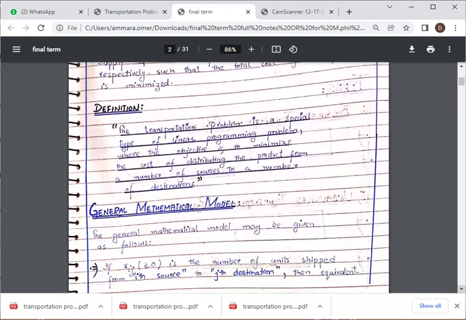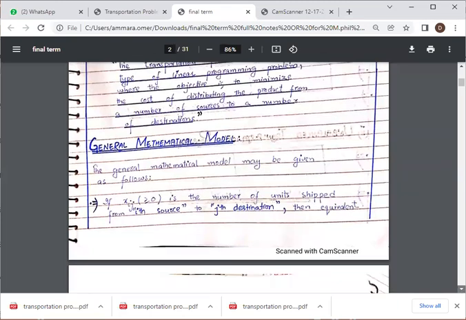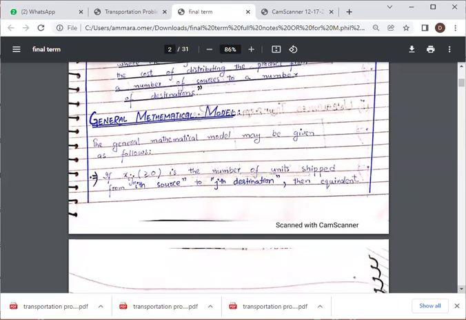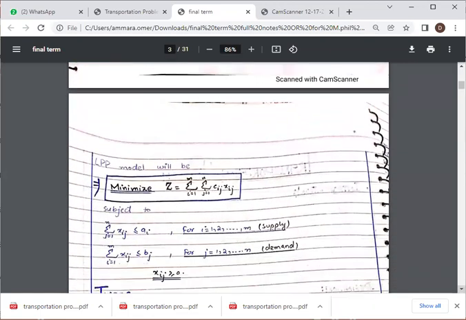Its general mathematical model may be given as follows. If Xij is greater than or equal to 0 is the number of units shipped from the ith source to the jth destination, then the equivalent linear programming model will be: minimize Z equals sigma i varying from 1 to m and sigma j varying from 1 to n, Cij times Xij. So here we have to minimize the cost, as well as the distance.